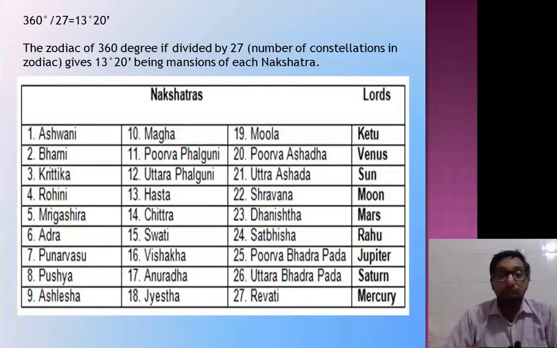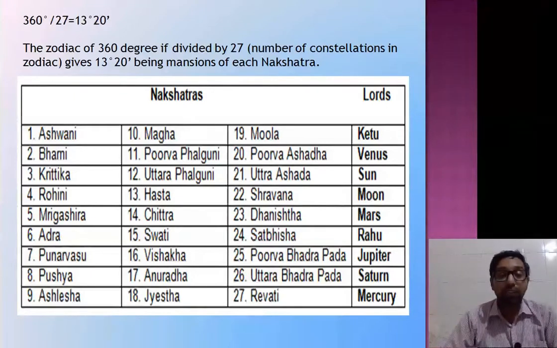Now, I have written them serial wise. Ashwani, Magha, Mula: these three stars' lord is Ketu. Further, Bharani, Purva Falguni, Purva Ashadha: lord is Venus. Kritika, Uttara Falguni, Uttara Ashadha: lord is Sun. Rohini, Hasta, Shravana: lord is Moon. Mrigshira, Chitra, Dhanishtha: lord is Mars.